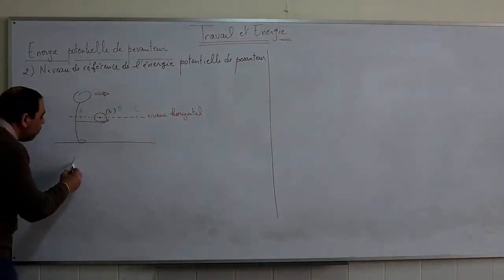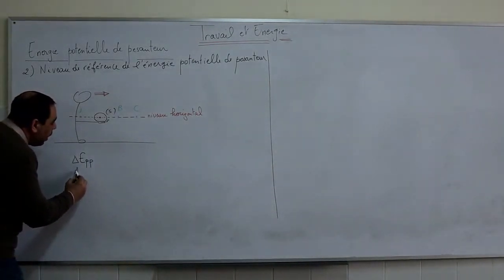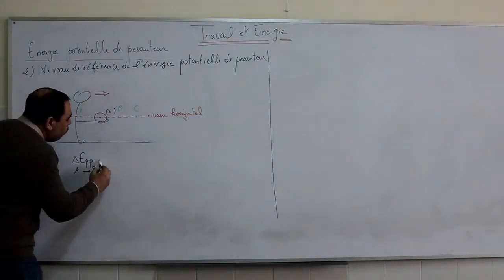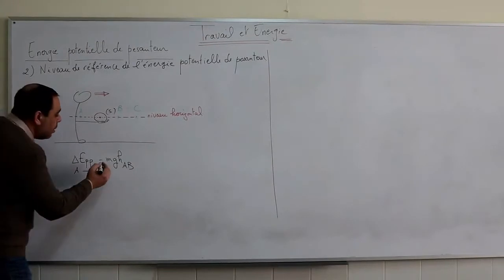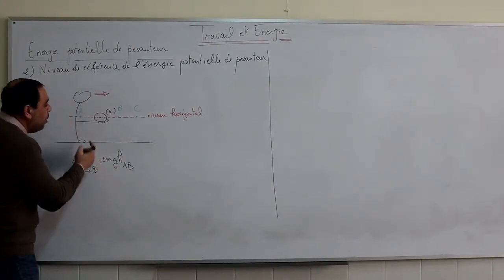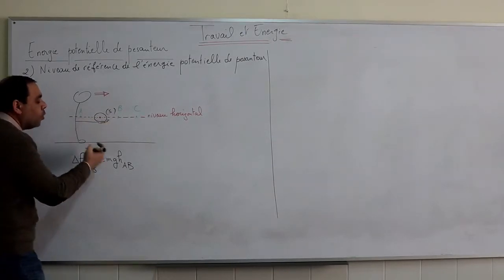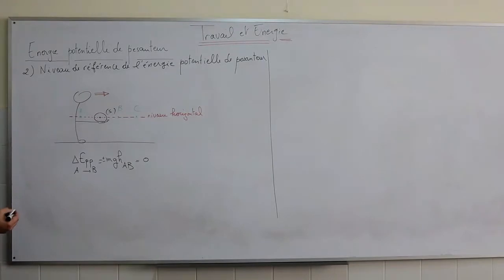Note that the variation in the gravitational potential energy from A to B is equal to plus or minus mgh AB. But between A and B, the height is zero, and as a result, the variation is zero.